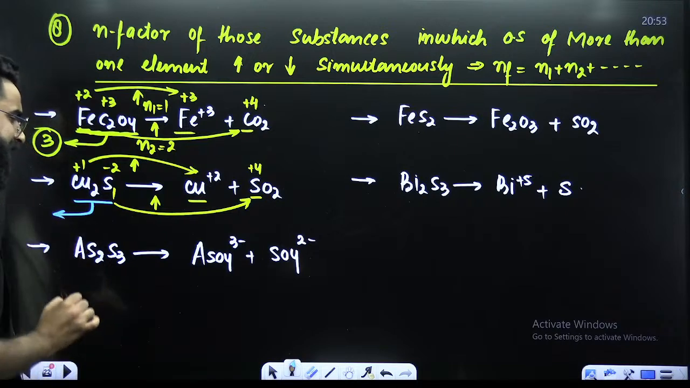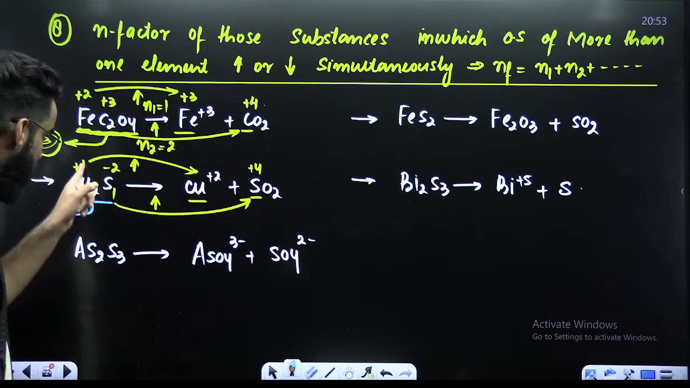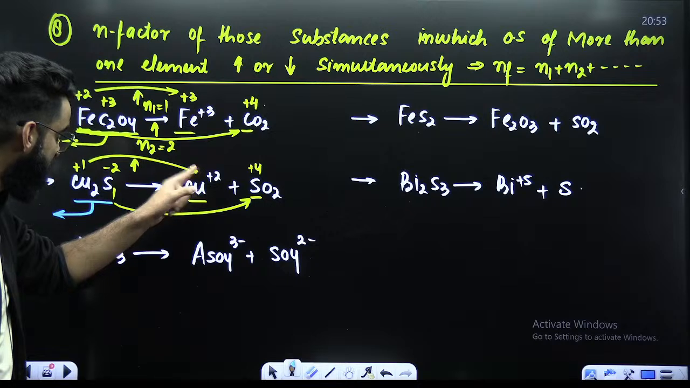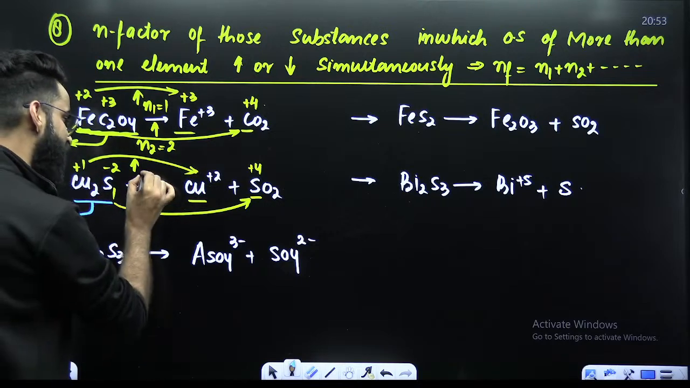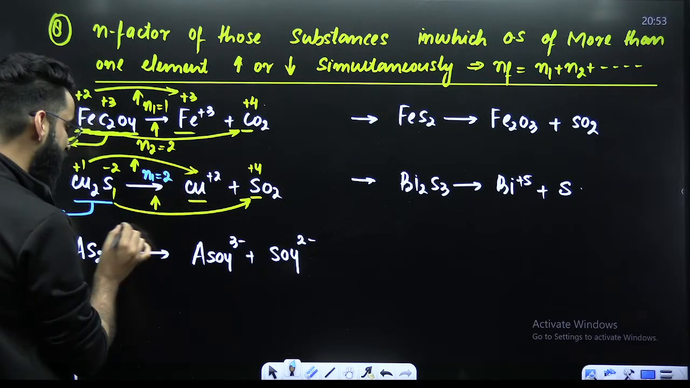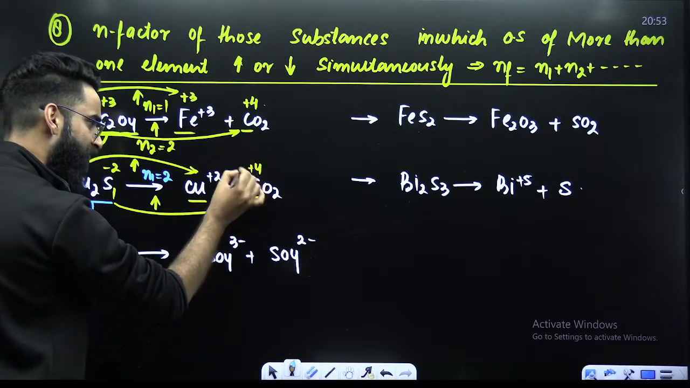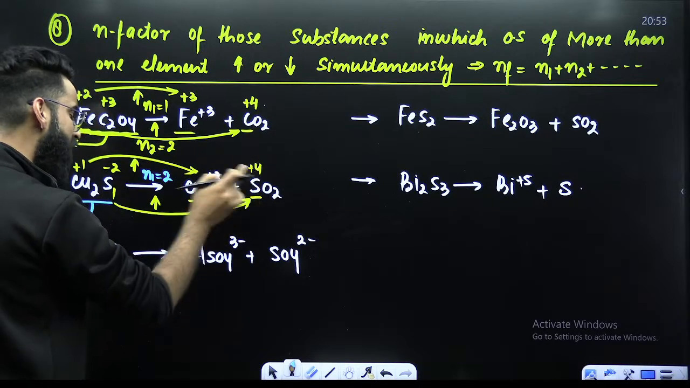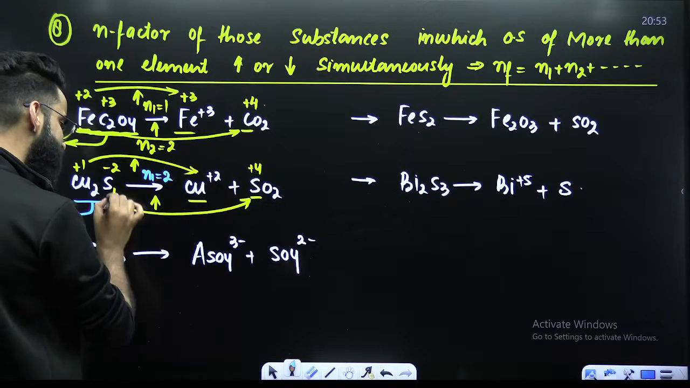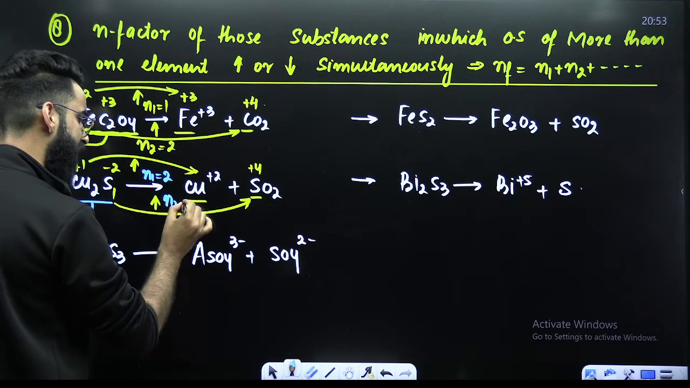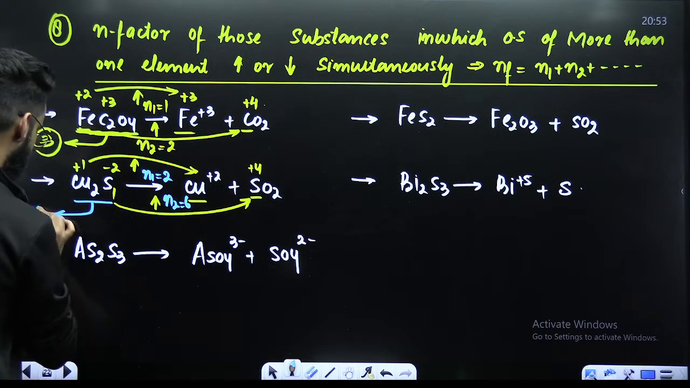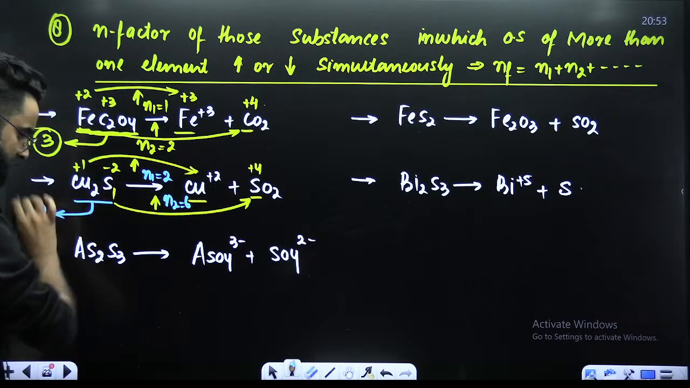So its n factor will again be n1 plus n2. See guys, +1 to +2, change is 1. 1 is the change for 1, I have 2. So n1 value is 2. What about n2? -2 to +4, final minus initial. So 4 minus -2 is 6. 6 is the change for 1, I have only 1. So n2 value is 6. So 6 plus 2 comes out to be 8. So this is the n factor of your Cu2S.